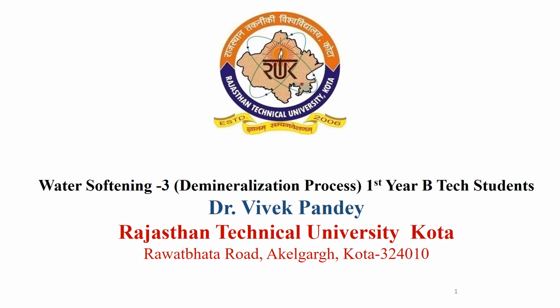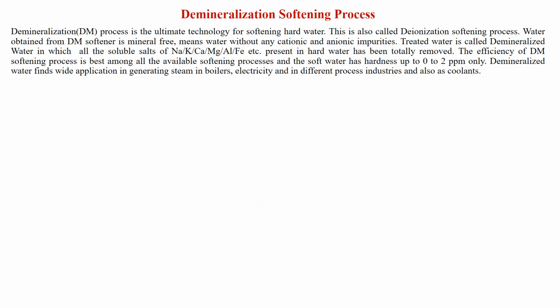Dear students, we are going to discuss water softening by demineralization process. Demineralization softening process is also called DM process, which is the ultimate technology for softening hard water. This is also called deionization softening process.